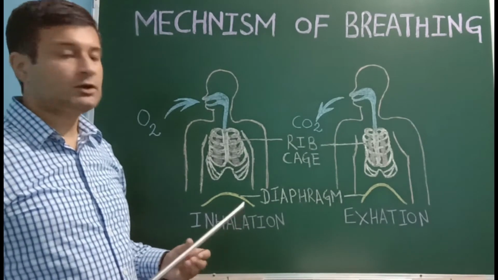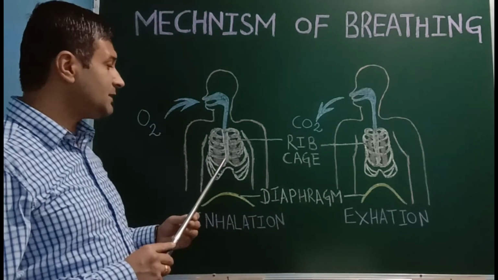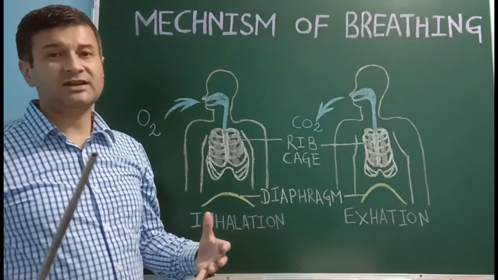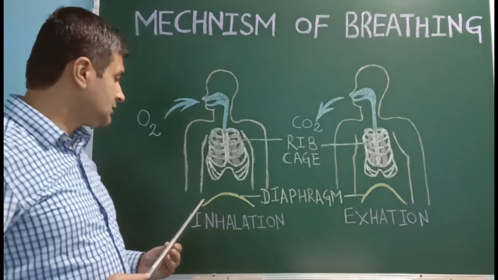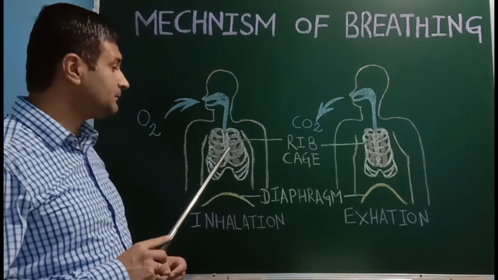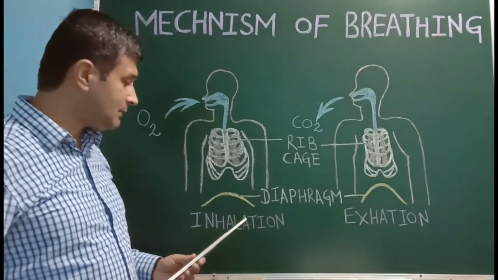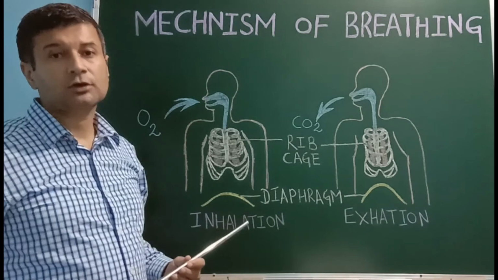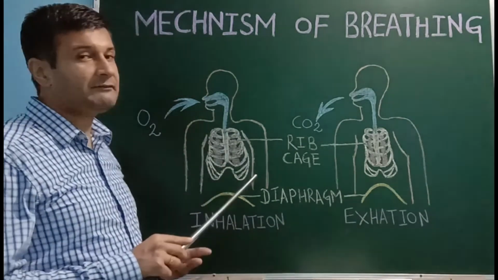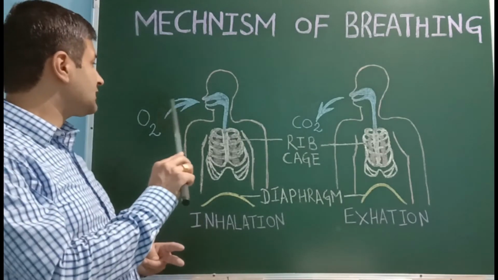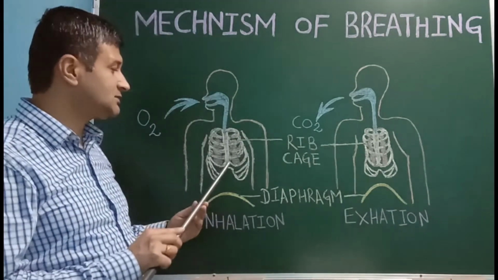During inspiration or inhalation, the ribs are pulled outside by the external intercostal muscles, and the diaphragm, which separates the thoracic cavity and the abdominal cavity, undergoes contraction, thereby increasing the chest cavity, and the air enters through the nasal passage and reaches the